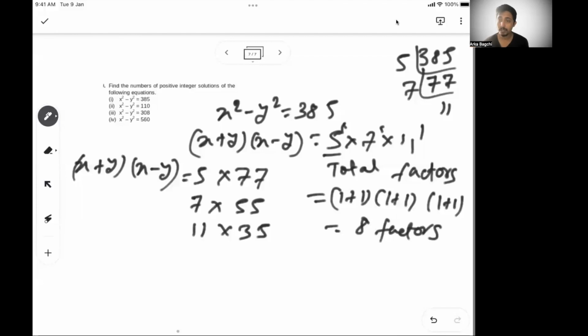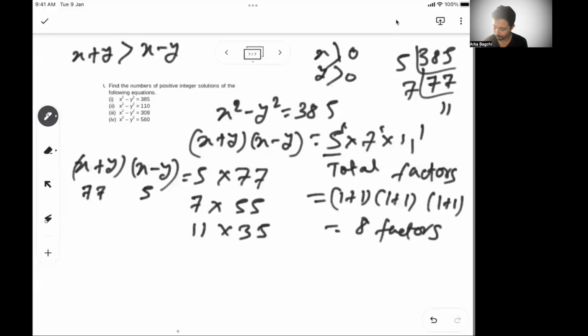Okay. Now, I can say that x and y are positive integers, so x is greater than 0 and y is greater than 0. So x plus y will always be more than x minus y because both are positive integers. So out of these values, x plus y can take 77, 55, 35. x plus y can never take 5, 7, or 11, because then x plus y will be less than x minus y. So these are the three positive ones.